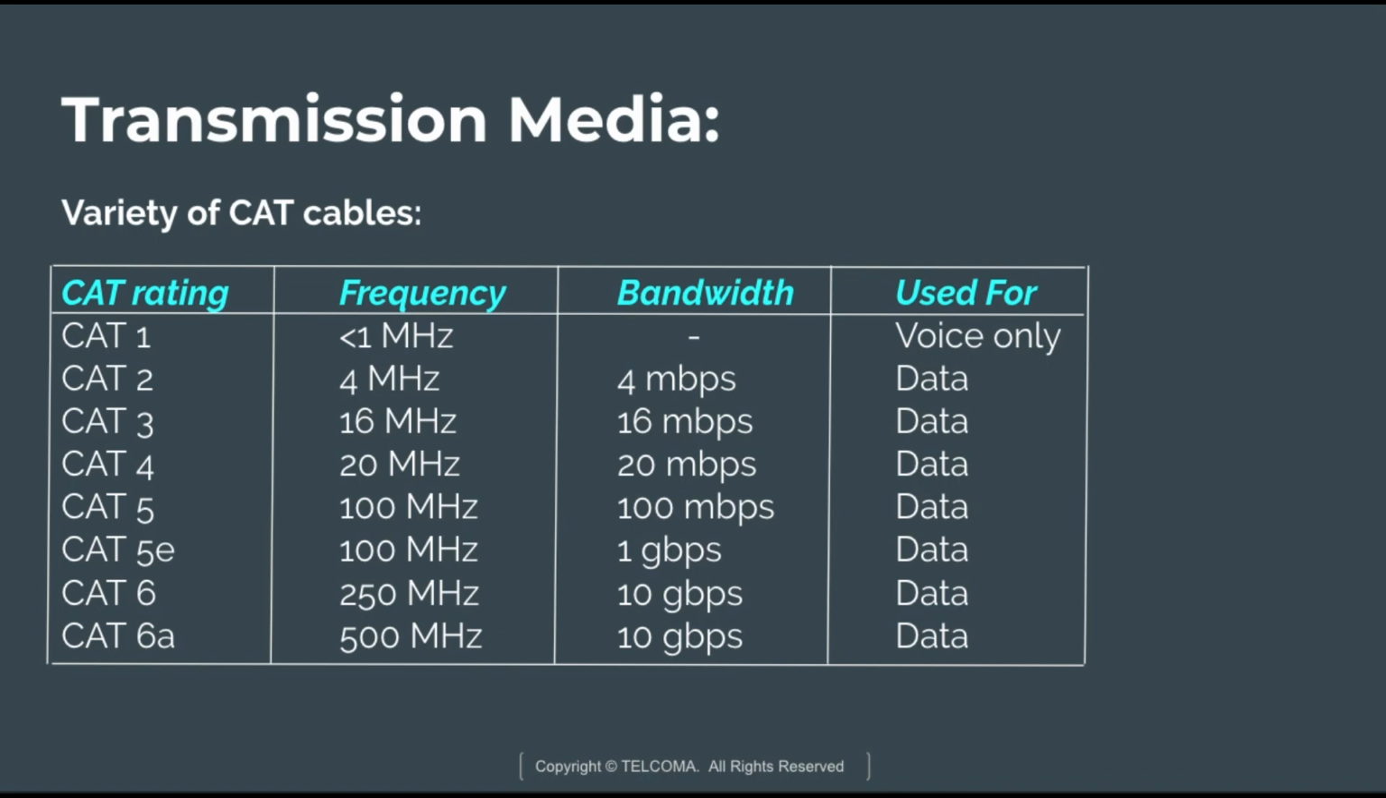These are used for transmitting data, and they have different bandwidths: category 2 has 4 megabits per second, category 3 has 16 megabits per second, category 5E has 1 Gbps and category 6A has 10 Gbps. So in this way they are ranging.